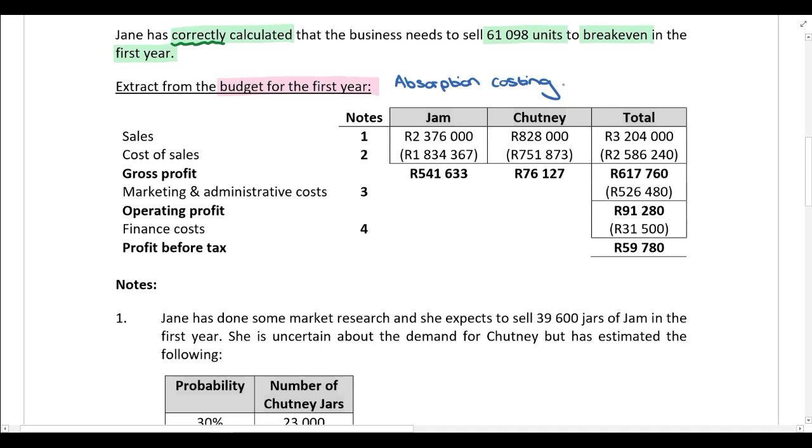And remember, if we are dealing with absorption costing, that means we include both fixed and variable manufacturing costs in the value of inventory. So this complies with IAS 2.